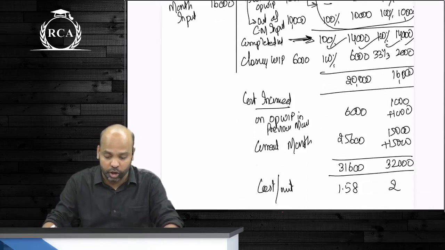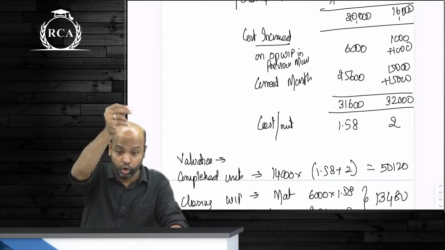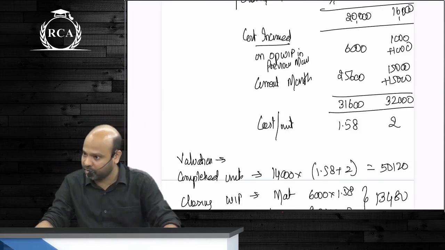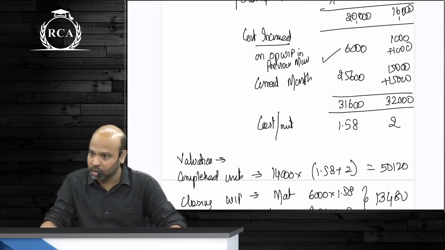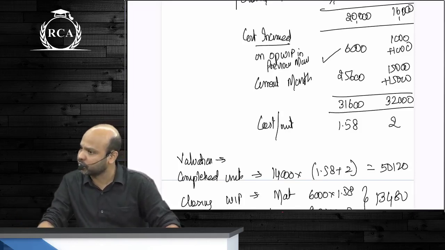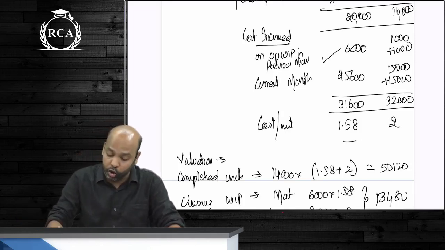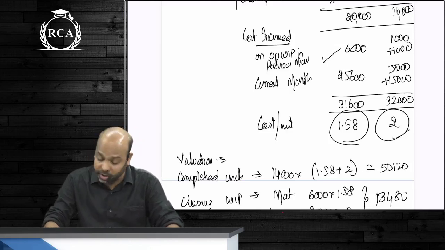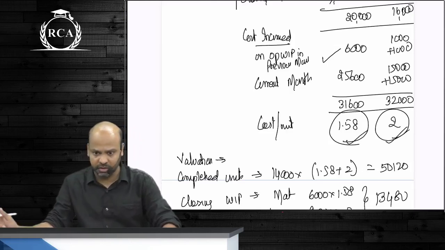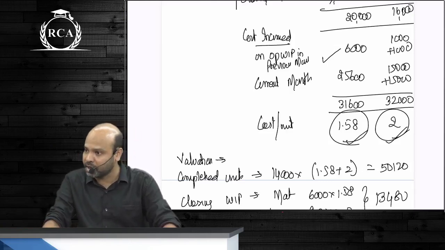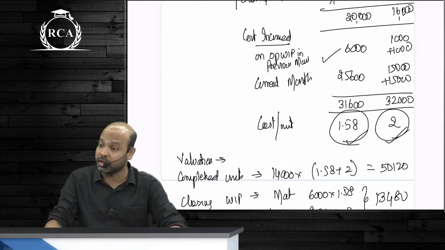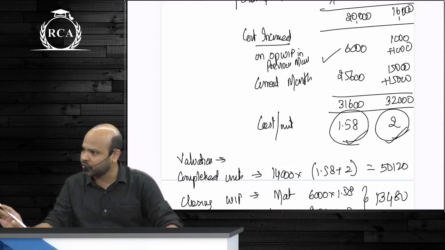However, when you take cost incurred, because you also took the units that were manufactured in the previous month, you should take the cost that was incurred on those units in the previous month and also add the current month cost. Only then will you compute your weighted average cost per unit. This 1.582 rupees, whatever you're seeing on the screen, is the average cost. This includes cost of both work performed in the current month as well as work already performed in the previous month. Any doubt in this part?